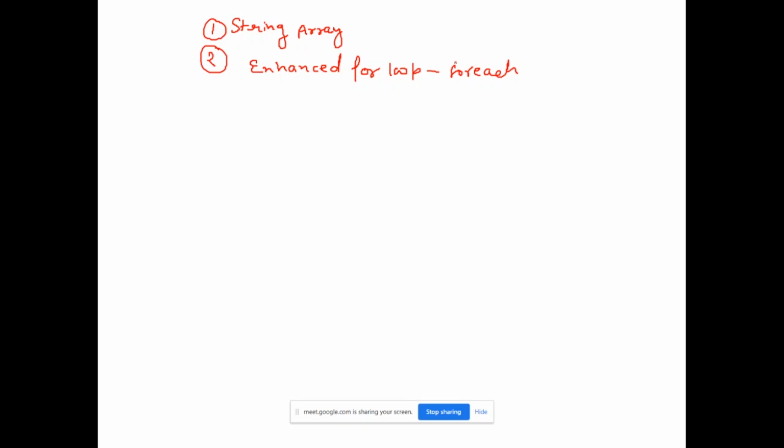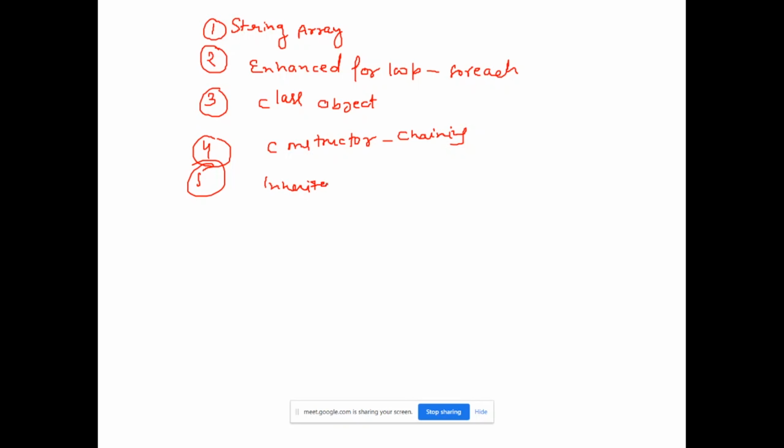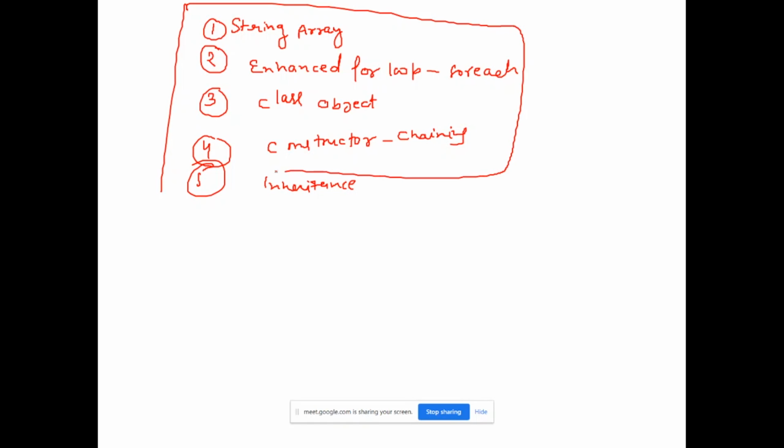And next one is class and objects. I will be talking about class and object a little bit. Then I will be coming to constructor chaining. After that I have to start with inheritance. So this much part I will be covering. I will give an introduction only for inheritance today, and I'll ask you to explore a little bit about inheritance, and then next week I'll be covering OOPs concepts.